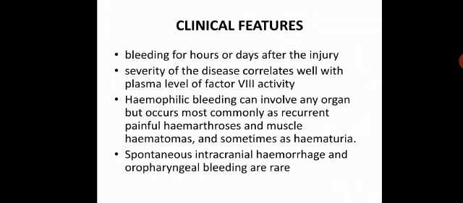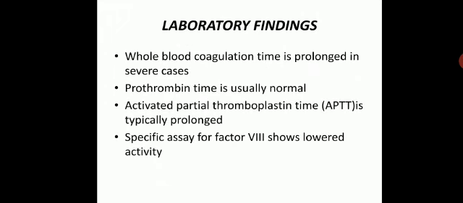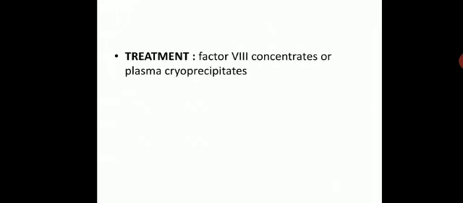Hemophilic bleeding can involve any organ but occurs most commonly as recurrent painful hemarthrosis and muscle hematoma, and sometimes as hematuria. Spontaneous intracranial hemorrhage and oropharyngeal bleeding can be seen, but they are very rare. Laboratory findings include whole blood coagulation time, which is prolonged in severe cases, prothrombin time usually normal, activated partial thromboplastin time typically prolonged, and specific assay for factor 8 shows lowered activity. Treatment includes factor 8 concentrate or plasma cryoprecipitate.